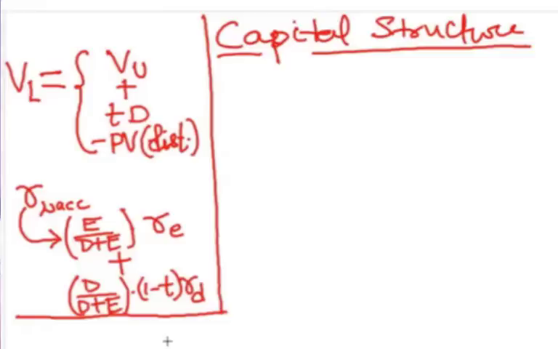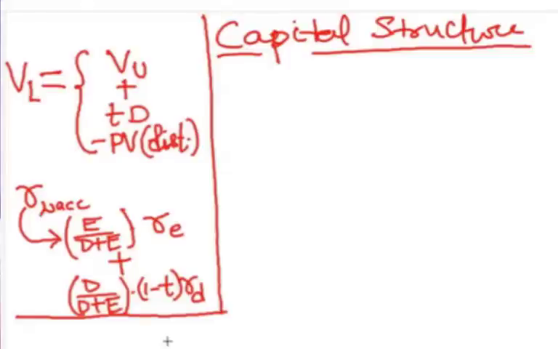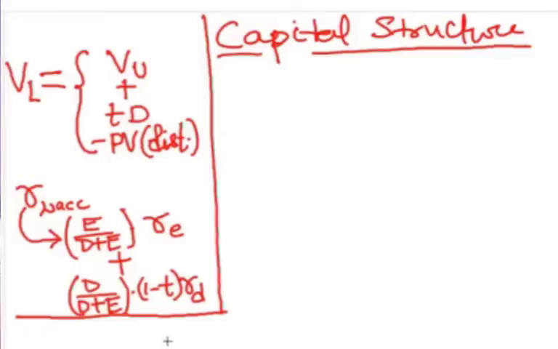If we go to the next relationship, it is about the value of the company with respect to the debt structure, and the relationship for that is: value of a levered firm, or rather I would say value of a firm who has taken some amount of debt, is equal to value of an unlevered firm plus the tax advantage of debt, minus the present value of any financial distress cost which you think or perceive.